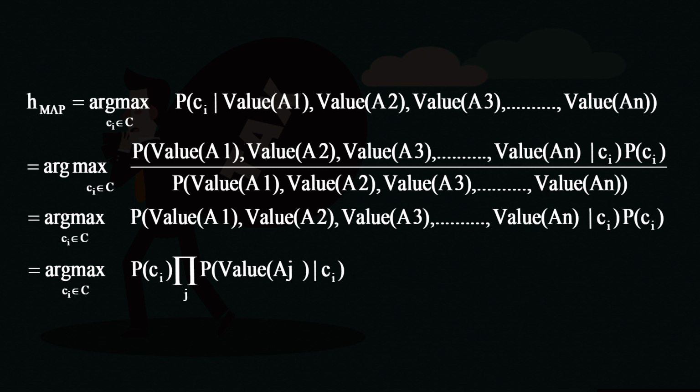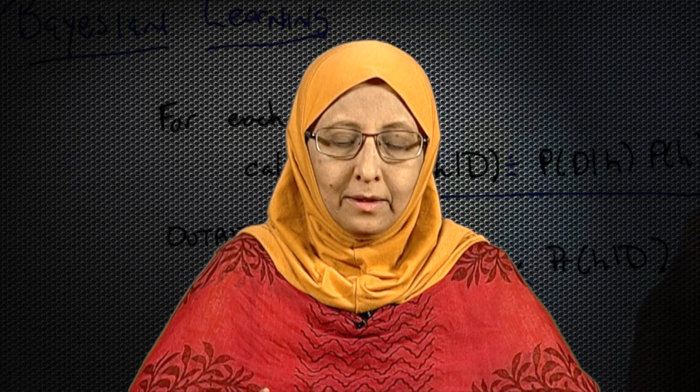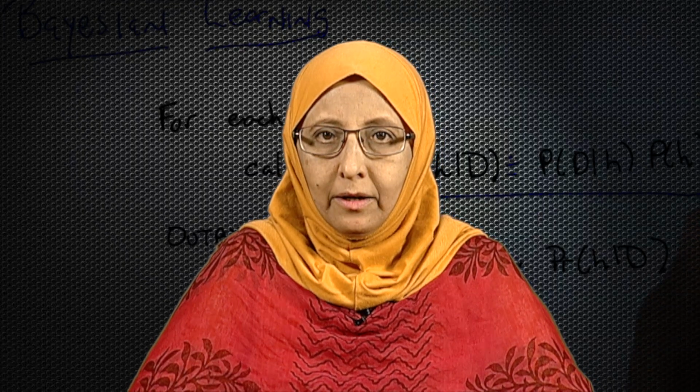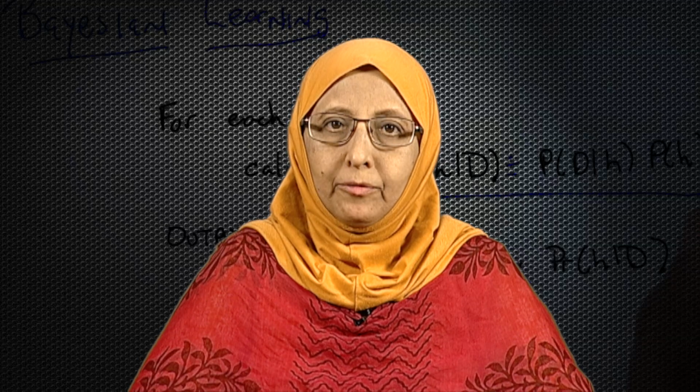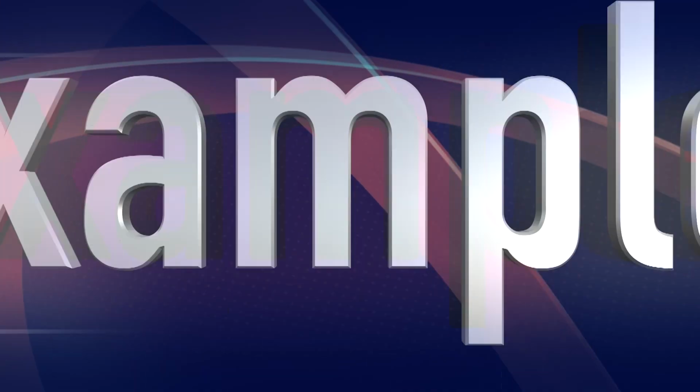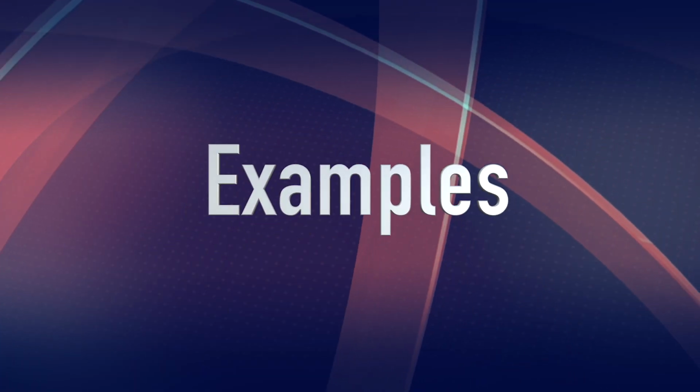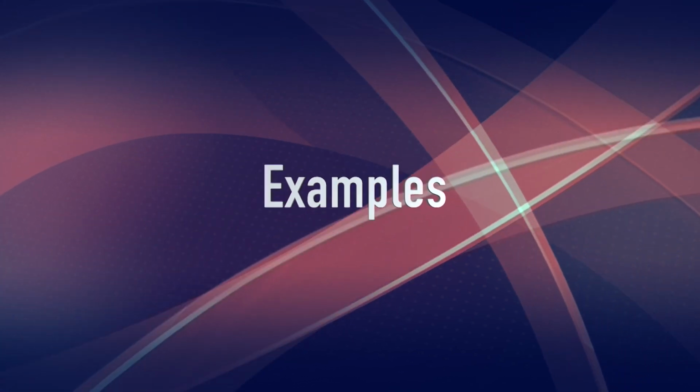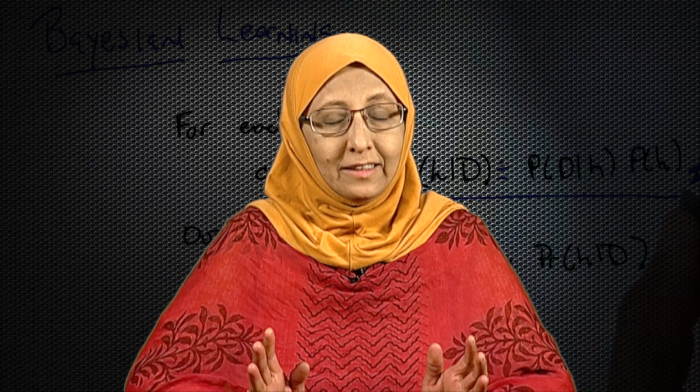Okay. And now, j could range over whatever number of attributes you have, and of course, there is one more term to it, which is probability of Ci. So, we are still retaining that term in the last line, probability of Ci and product of probability of value of Aj given class Ci. This is the final equation that we get if we are adopting naive Bayes classifier. The theory is over.